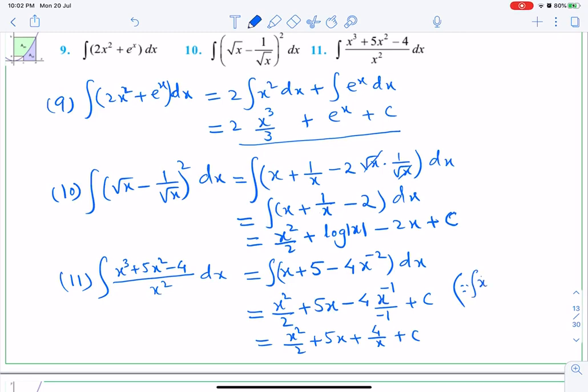Integration of x to the power minus 2 dx will be x to the power minus 2 plus 1, because always we add 1 to the power, upon minus 2 plus 1, which in turn becomes x to the power minus 1 upon minus 1. That is what I wrote directly here. Sorry, here I used it directly.